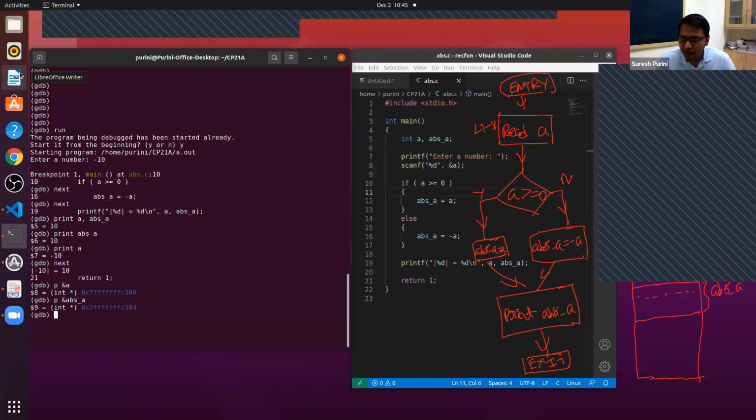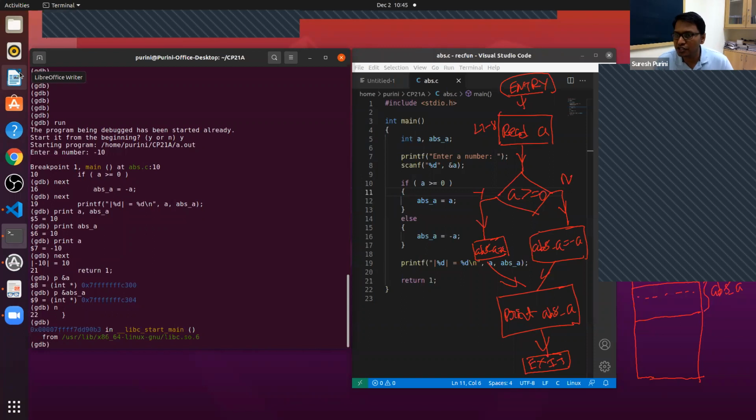The next command executes the instruction where we stopped. You don't need to type in the whole of next, you can just press N. And to repeat the same instruction, if you press enter, then whatever the previous instruction was gets executed again. Like for example, let's run this program.